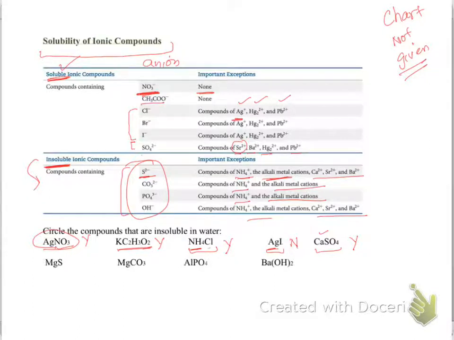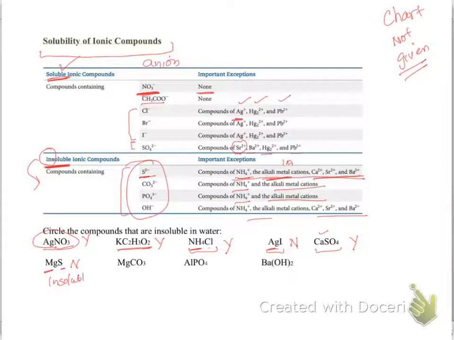What are alkali metals? First A group elements, and with these ions it will be soluble. So let's look at this magnesium sulfide. Is magnesium in this list? No. That means it will be insoluble. So I will say no because it is insoluble.